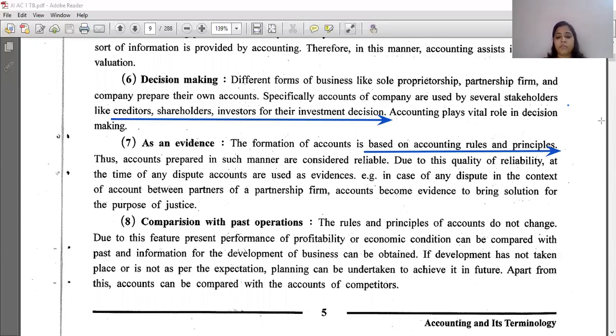Comparison with the past operation. The rules and principles of accounts do not change. Due to this, present and future performance of profitability or economic condition can be compared with past information for the development of business. So rules and everything remain the same. So by seeing this, the economic condition and profitability of the company can be exactly measured. If development has not taken place or not as per expectation, planning can be undertaken to achieve it in the future. Apart from this, accounts can be compared with the accounts of competitors also. Right. So here I stop, and in the next period we'll continue with this.